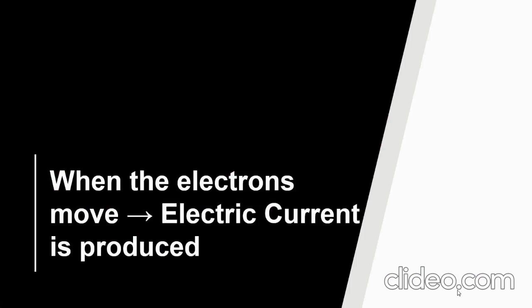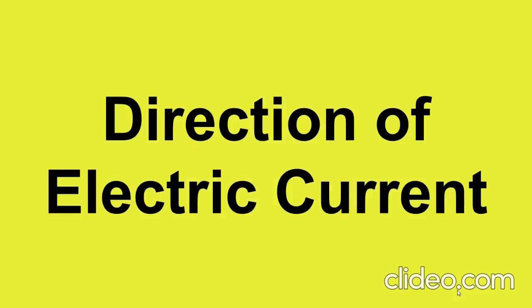Now we are going to see the direction of electric current. Before the discovery of electrons, scientists believed that electric current consisted of moving positive charges. But it is wrong, we know that, right? The electric current is basically the movement of electrons.